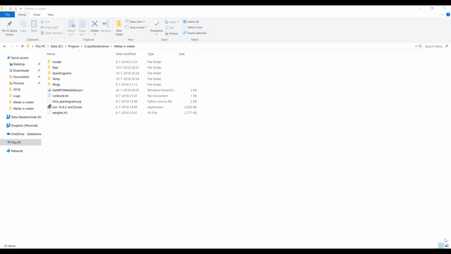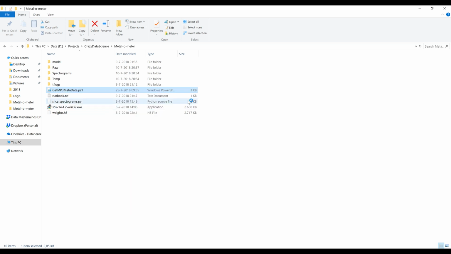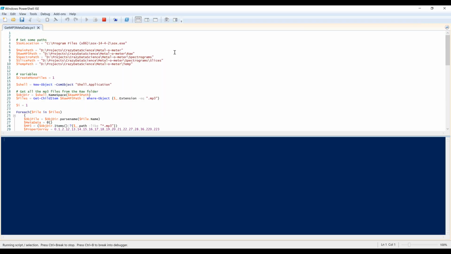So you're all looking at my screen right now, where I created a folder called Metallometer, because that's how I labeled this experiment. And we got a couple of folders and files here. The first one I want to show you is a script I wrote in PowerShell, which is responsible for generating the spectrograms. So I'm going to edit this, and I'm going to show you how it works and what it looks like.